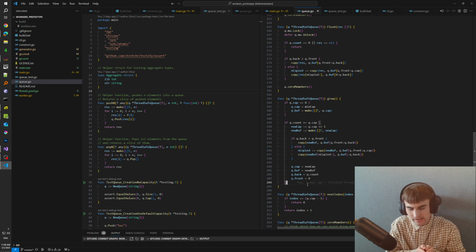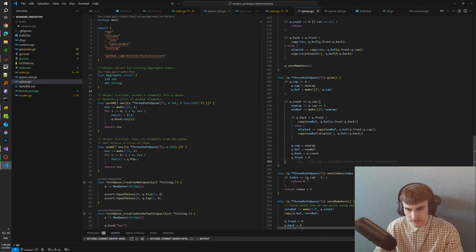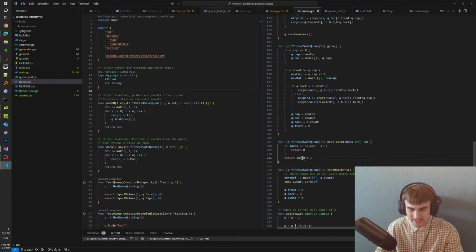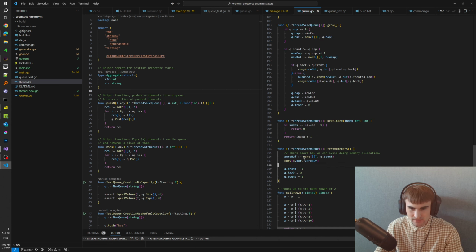So if previously we had 2 chunks, right now we have one single chunk and additional space for appending new elements into the buffer, into the queue. Next index basically computes the next index, and it takes into consideration that while incrementing the index, it can wrap. So that's it. And zero members, what it does is allocates memory for a new buffer.